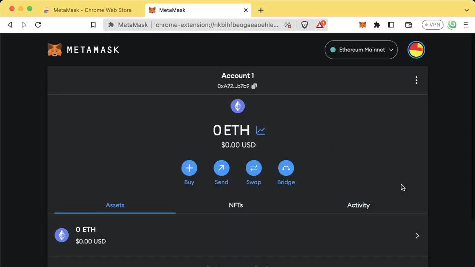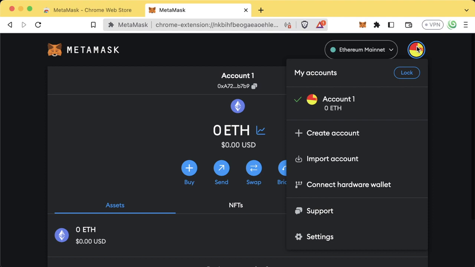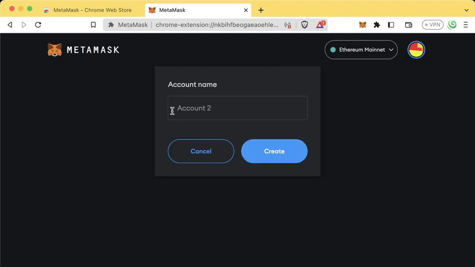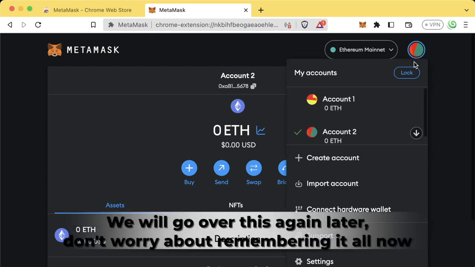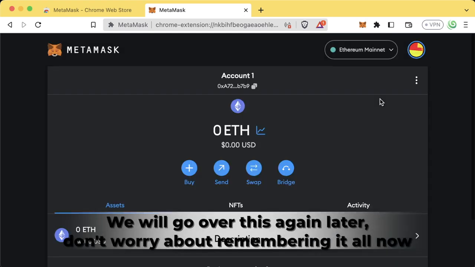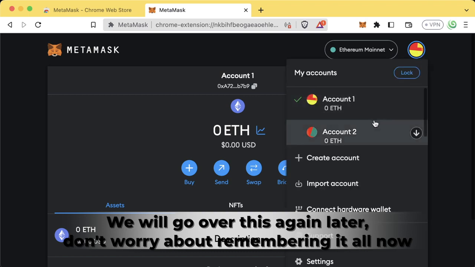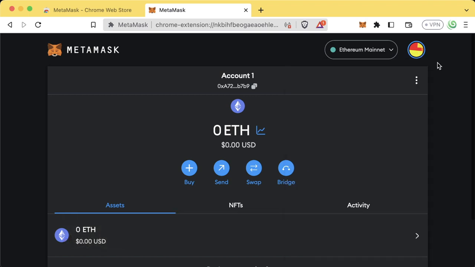Now, additionally, what we can do in here is we can actually go up to our accounts, and we can actually create multiple accounts by hitting Create Account. And if you wanted to, you could give it a name here. I'm just going to leave it as default for account 2. And now we have 2 separate accounts. We have an account 0 with an address, and an account 2 with an address as well. Both of these accounts actually share that same secret phrase. So anybody with access to the secret phrase can actually have access to both accounts. However, they have different private keys, and that's what makes them different. We'll talk a little bit more about that in the future.